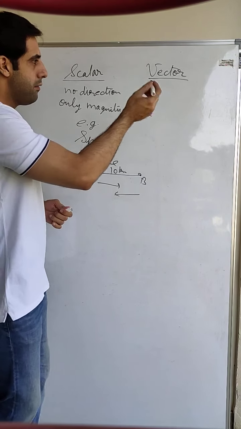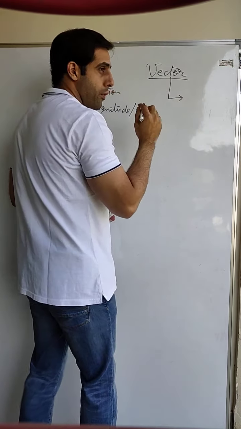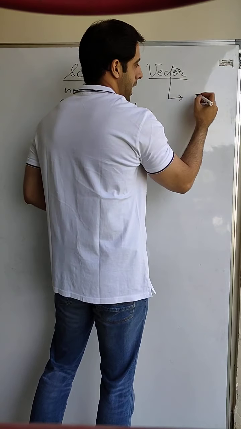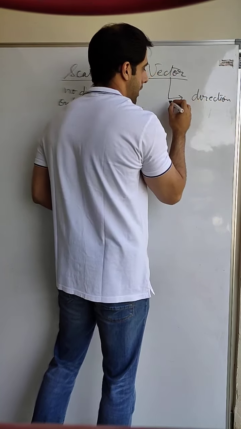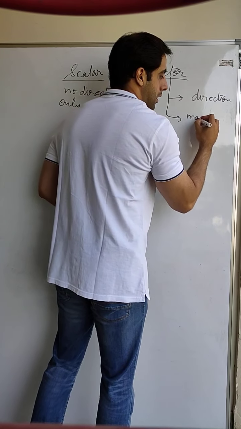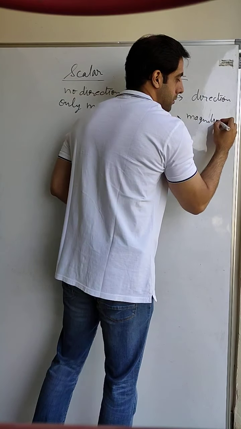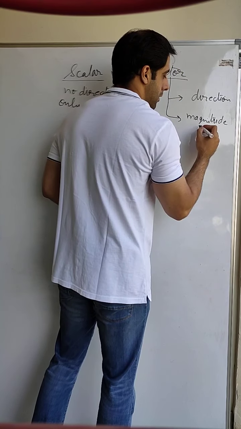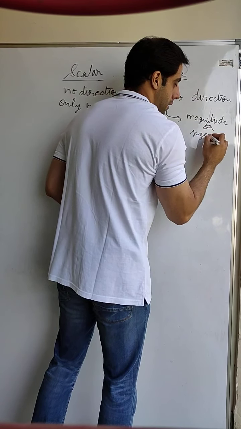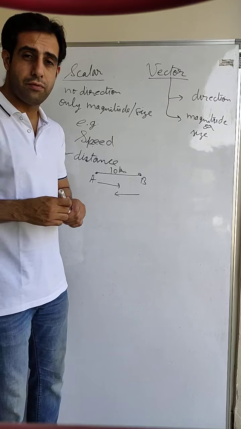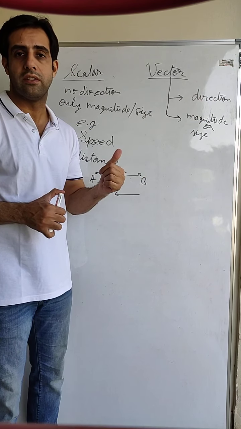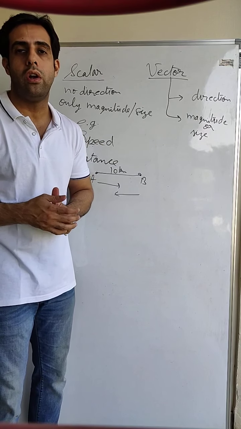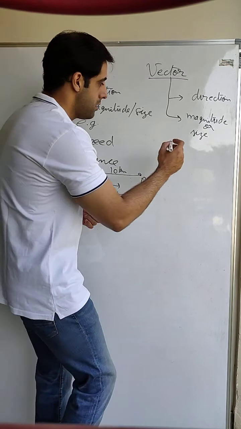Okay. Similarly we have vector quantities. Now vector quantities have direction as well as magnitude or size. So those physical quantities for which we need to have direction as well as magnitude or size, those physical quantities are called vector quantities. For example,